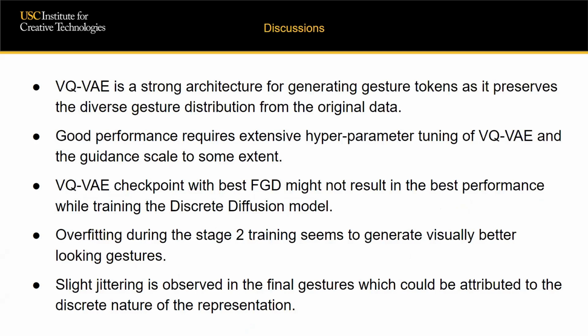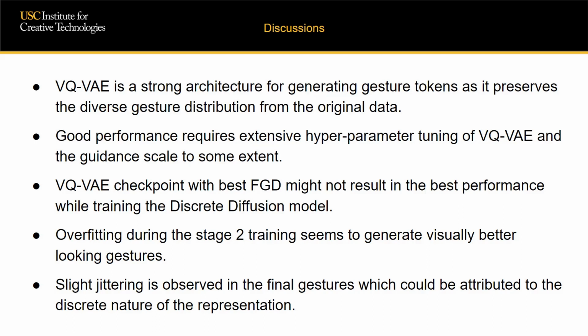So, what are the things we learned with this work? Firstly, the VQ-VAE is a very strong method for generating diverse gestures as it is essentially synthesizing a gesture by rearranging tokens from the original data distribution. However, getting good performance requires a lot of hyperparameter tuning. In our experiment, it was observed that slight variations in the hyperparameters resulted in significantly different performances.